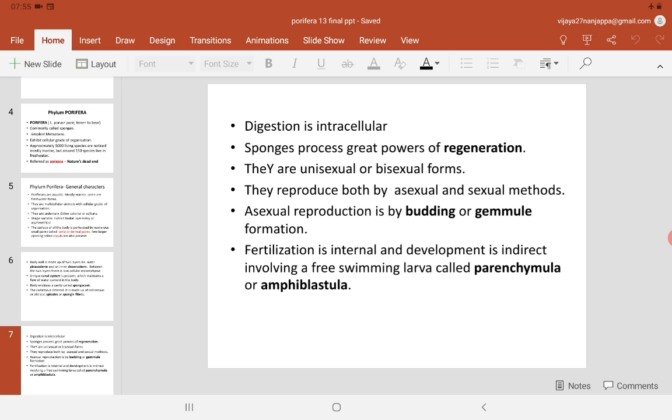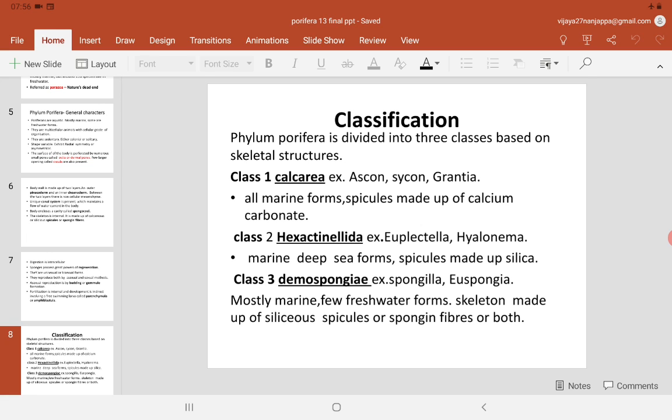They are unisexual or bisexual organisms. They reproduce by both asexual and sexual methods. Asexual reproduction is generally by budding or gemmule formation. Fertilization in sexual reproduction takes place by fusion of sperm and ova, and fertilization is internal. Development is always indirect, involving a free-swimming larva called parenchymula or amphiblastula. The larva is free swimming, so that's very important about poriferans.